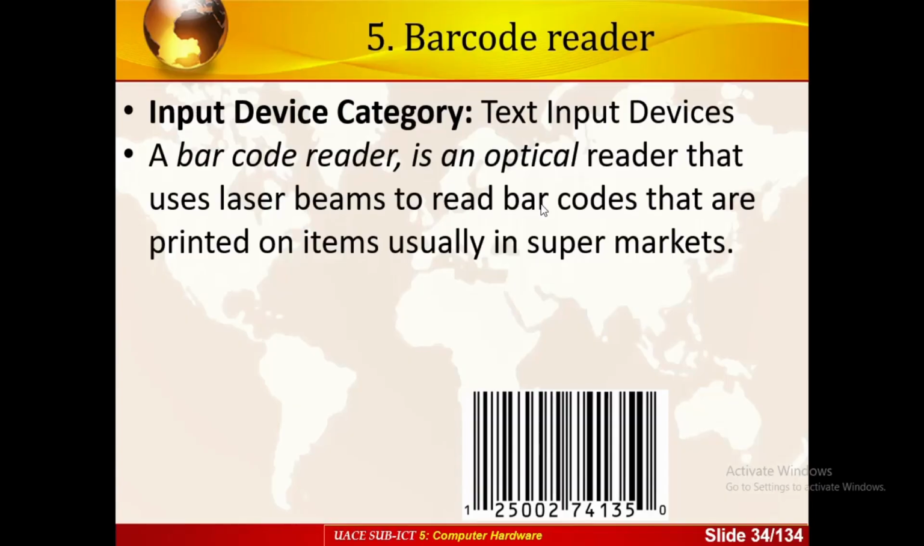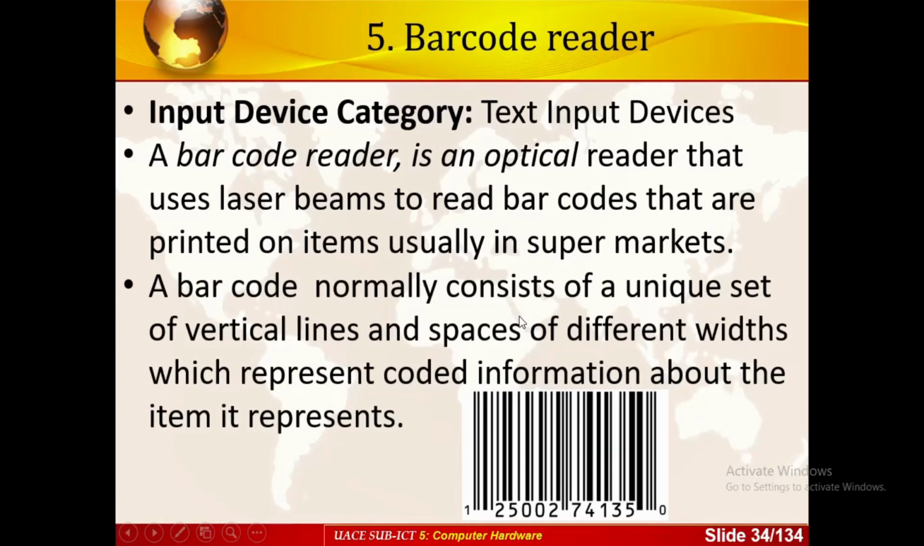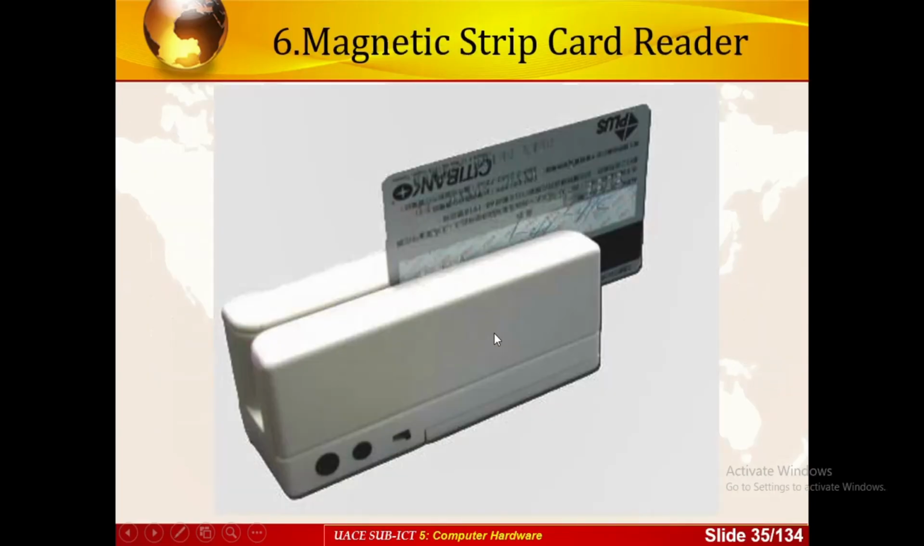They use a laser beam to read barcodes that are printed on items in supermarkets. These are a unique set of vertical lines in specific ways. These are the ones which represent coded information about the item. So these are the codes which are entered by the barcode readers.